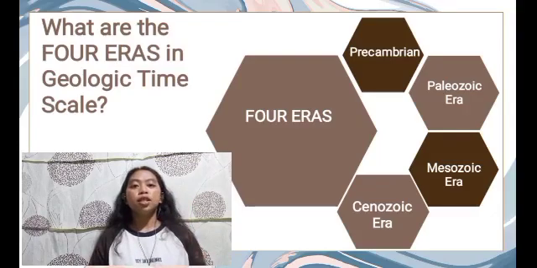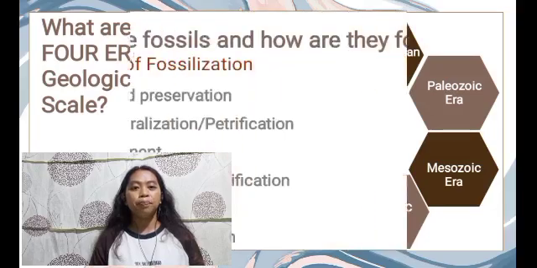Number 4. The Cenozoic era, which began 65 million years ago to the present. This is the final era on the GTS wherein smaller mammals survived and became dominant. The climate of this era is cooler and drier compared to the Mesozoic era. There was an ice age which covered most temperate regions of the Earth with glaciers. All species of life, including humans, evolved into their present-day form throughout this era.